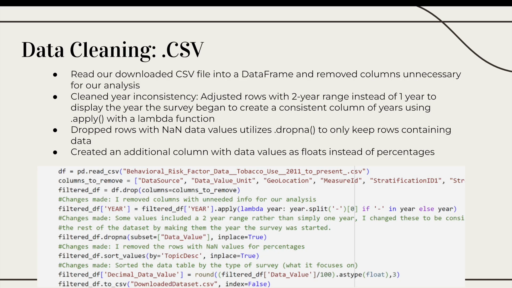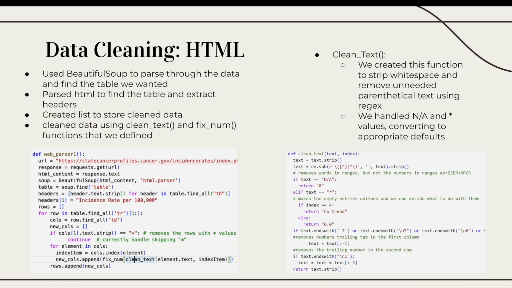To clean our CSV, we read the downloaded CSV file into a data frame and removed columns unnecessary for our analysis. We cleaned a year inconsistency as we adjusted rows with a 2-year range instead of 1-year range to display the year the survey began to create a more consistent column of years using .apply with a lambda function. We then dropped rows with NaN data values and utilized drop_NA to keep only rows containing data, and we created an additional column with data values as floats instead of percentages.